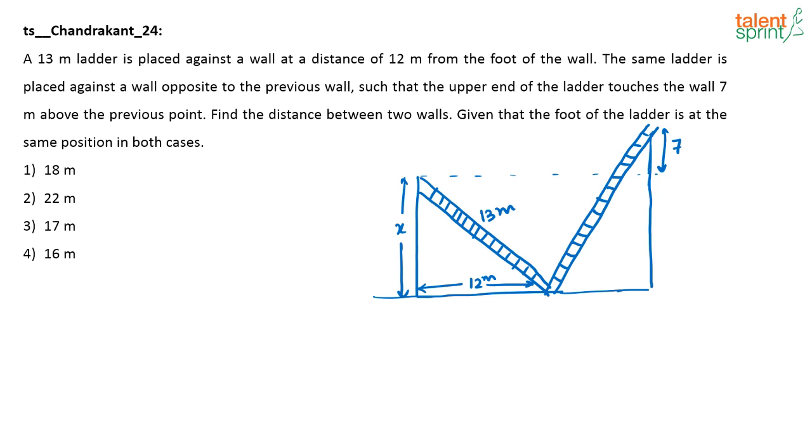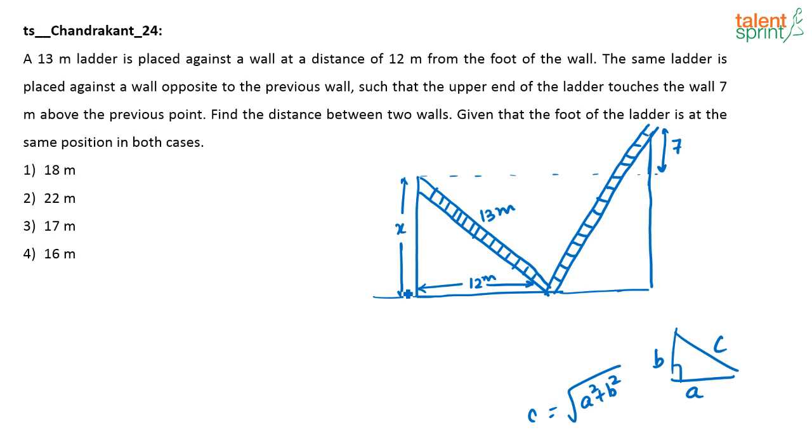Very, very easy question it is. Once you draw the diagram, you see that it's a very easy question. The only thing that you need to know here is the Pythagoras theorem, and all of us know it. What is the Pythagoras theorem? If you have a right angle triangle, this is A, B and this is C, then I can say root of A squared plus B squared equals C.